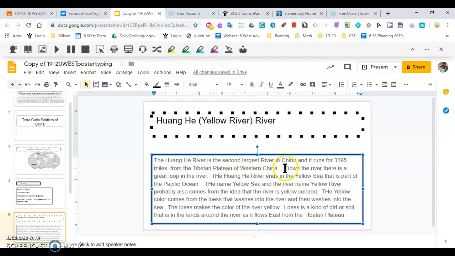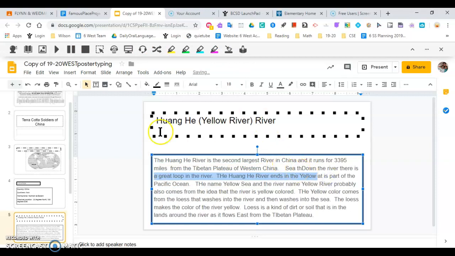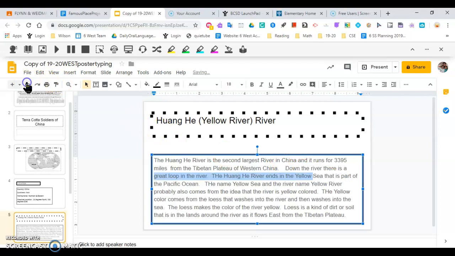Okay, and to continue on, okay, I didn't mean to change that. You can undo things there. I'm going to read this, but that is how you would listen to it. Down the river, there is a great loop in the river. That shouldn't be capitalized. I'm going to get rid of that extra capitalized letter.